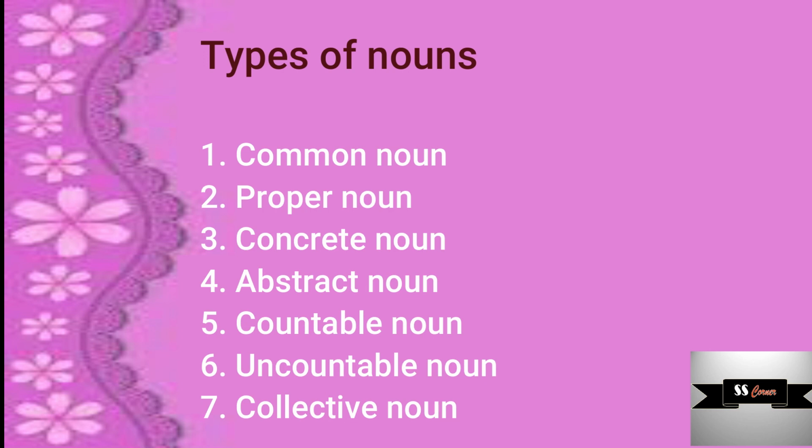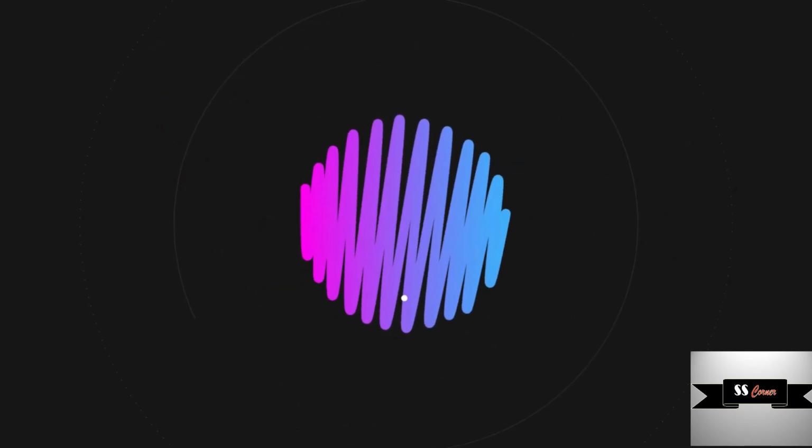Then we learnt about countable nouns and uncountable nouns. Countable nouns are those which can be counted and uncountable nouns are those which cannot be counted. Lastly, we learnt collective nouns. Collective nouns are those words which are used to denote a group of something similar. As examples, we learned about pride of lions, deck of cards, etc. So with this, we come to an end of today's video.